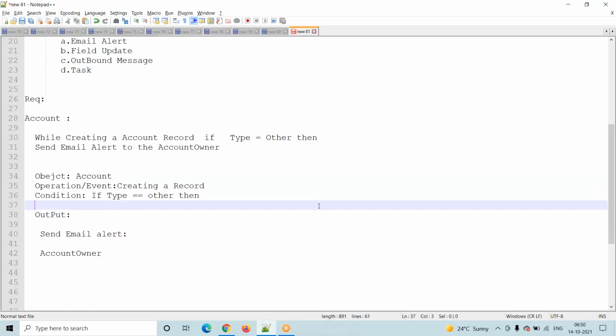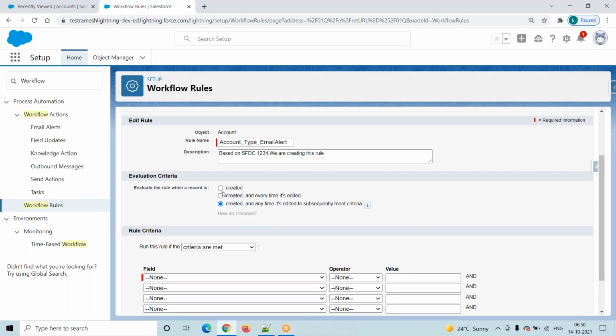So what is our requirement here? Whenever we are creating a record, right? That's why I will just go and select the first radio button.